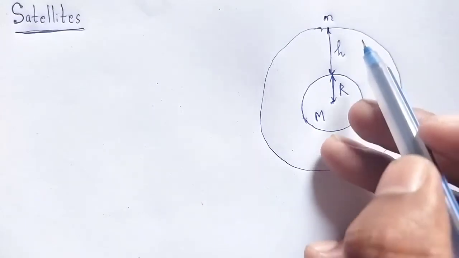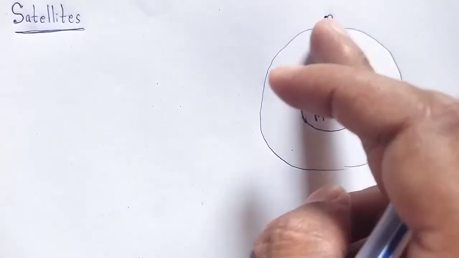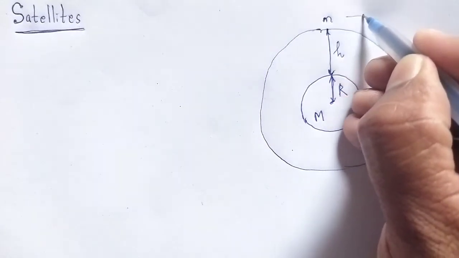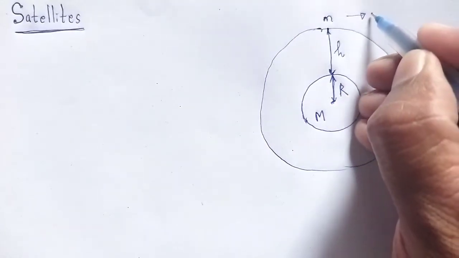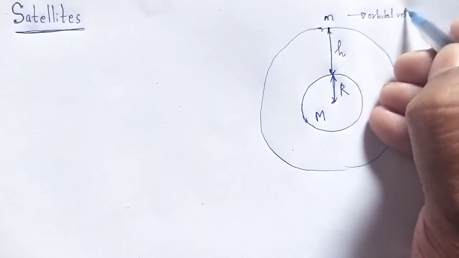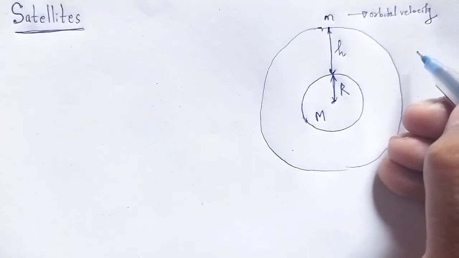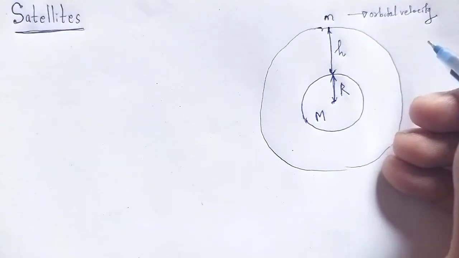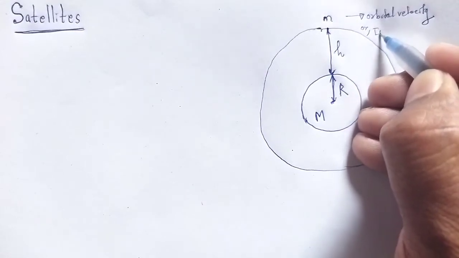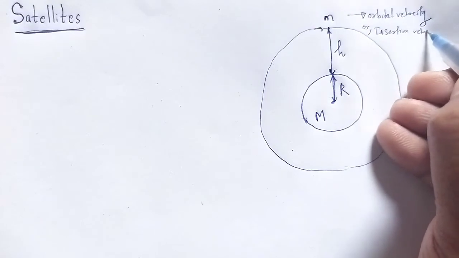The satellite is taken to a height h above the Earth, and then it is imparted some velocity called the orbital velocity. The velocity imparted to the satellite is named the orbital velocity, or we can say the insertion velocity.